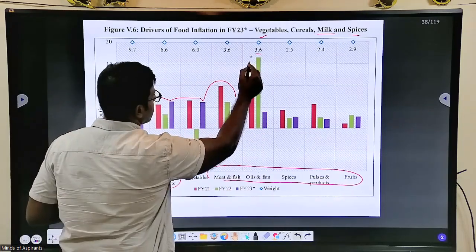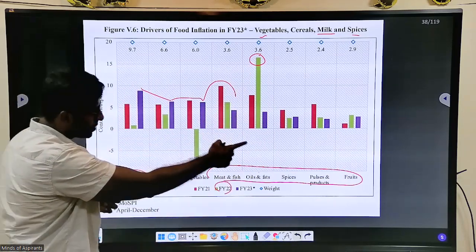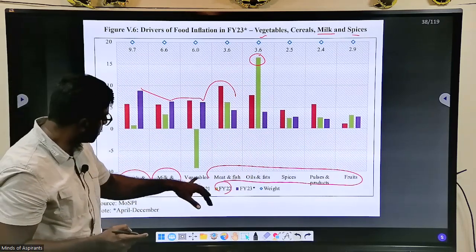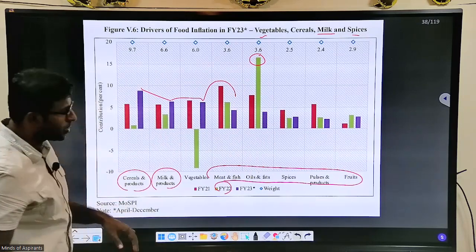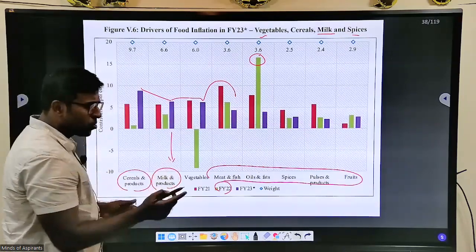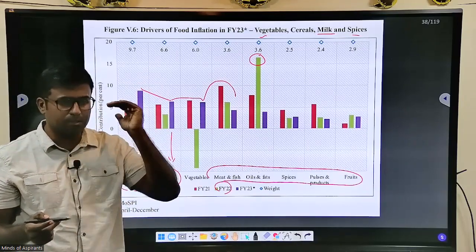Usually oil and pulses were the culprits in 2022. But now vegetables, milk products and cereals are causing this increase, and that is why in Tamil Nadu also this problem came. The rate of milk has increased.